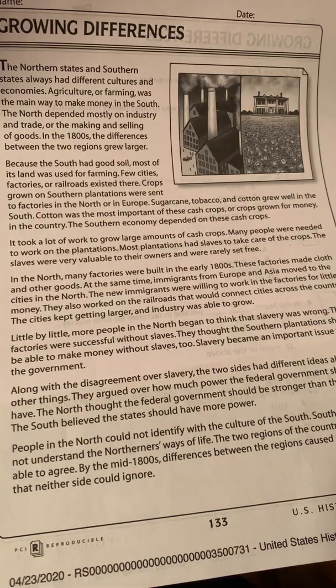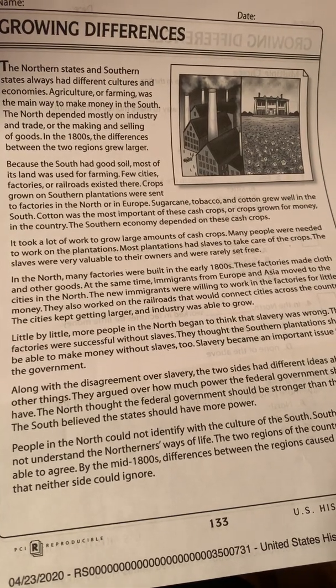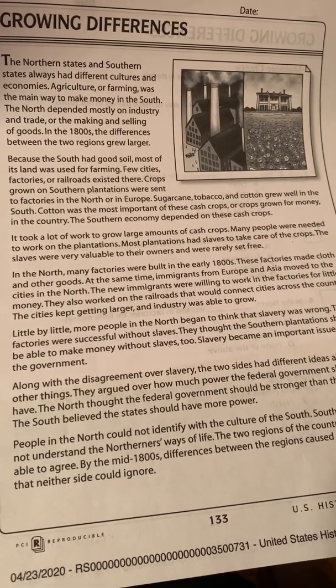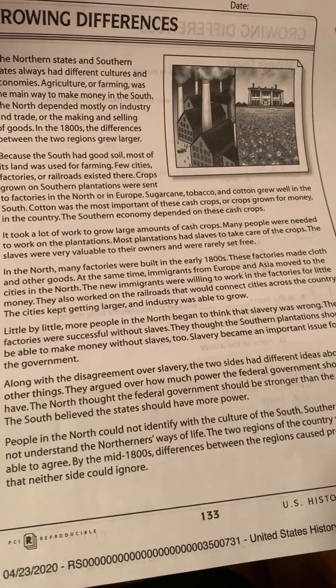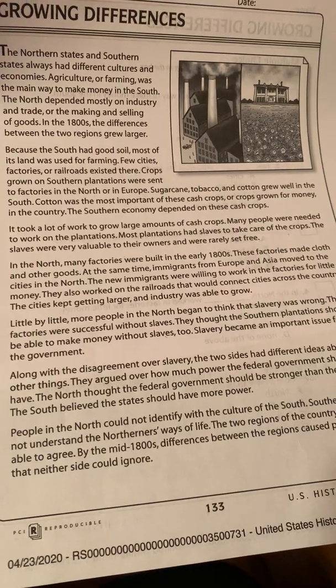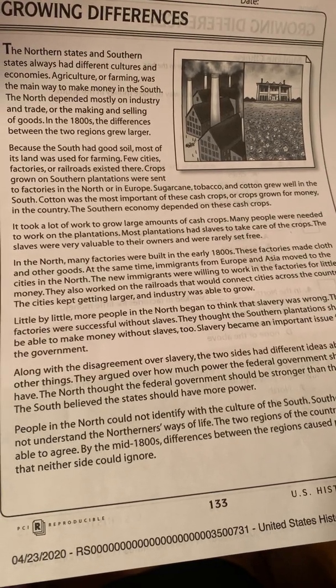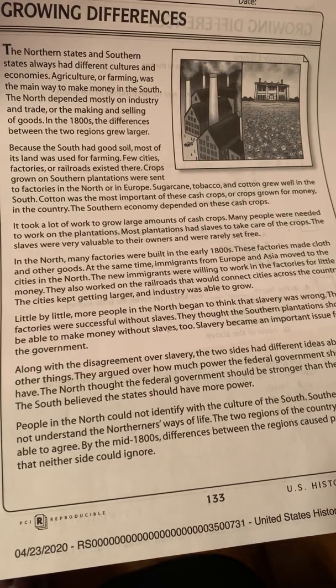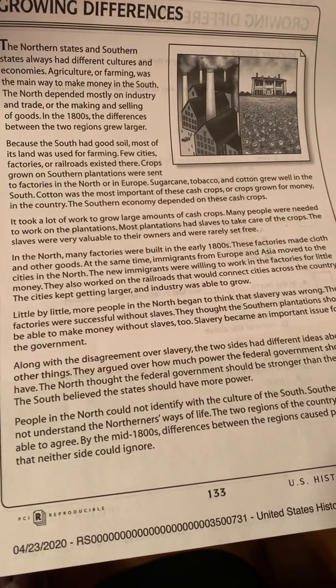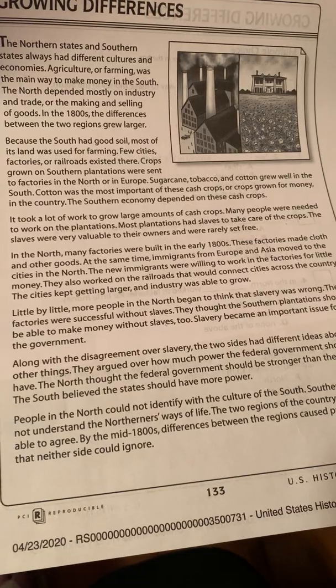In the North, many factories were built in the early 1800s. These factories made cloths and other goods. At the same time, immigrants from Europe and Asia moved to the cities in the North. The new immigrants were willing to work in the factories for little money. They also worked on the railroads that would connect cities across the country. The cities kept getting larger and industry was able to grow.